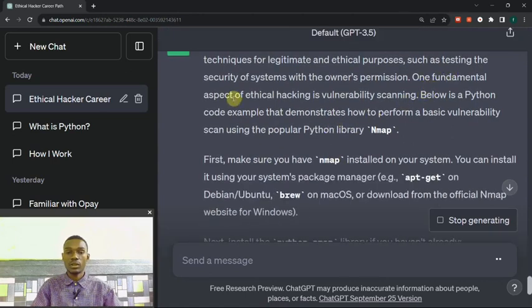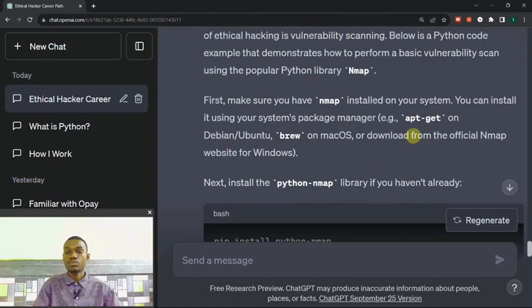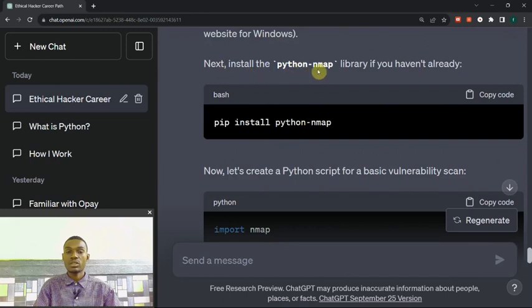It says one foundational aspect of ethical hacking is vulnerability scanning. Below is a Python code example that demonstrates how to perform a basic vulnerability scan using the popular Python library Nmap. Okay, it's now showing us the library. First, make sure you have Nmap installed on your system. You can install it using your system package manager, for example apt-get. Next, install the python-nmap library if you haven't already: pip install python-nmap.